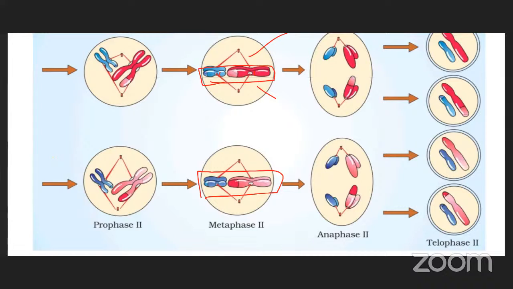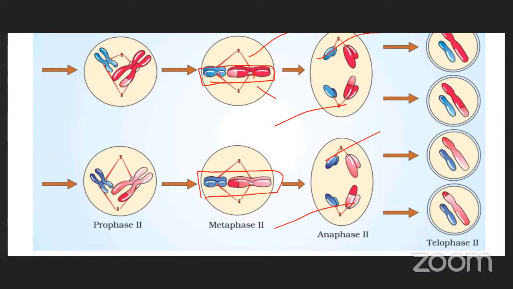Next, anaphase 2. This is anaphase 2. There is splitting of the centromere of each chromosome. The centromere breaks into two equal halves. As a result, the chromosomes move to opposite poles. Half the chromosomes move to the upside, and half move to the downside. Here also it is the same: half of the chromosomes move to one side, half to the other side.